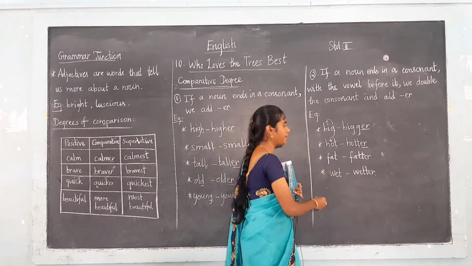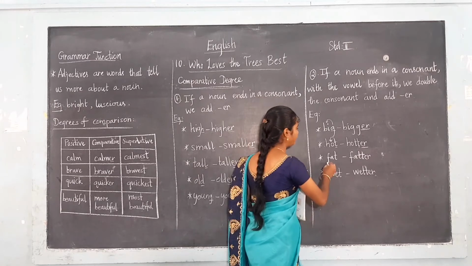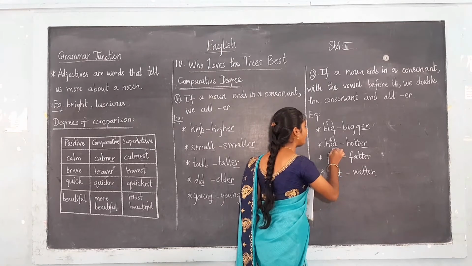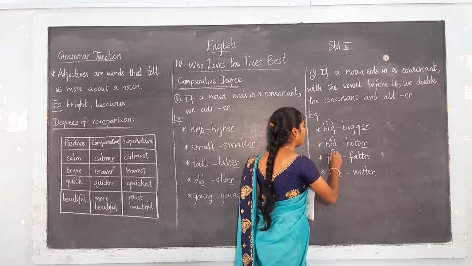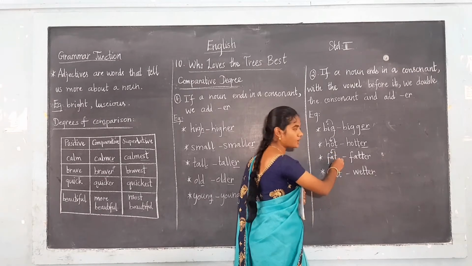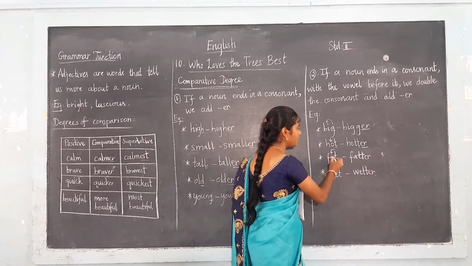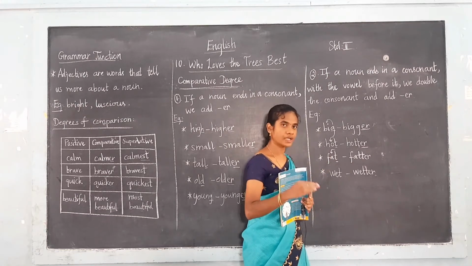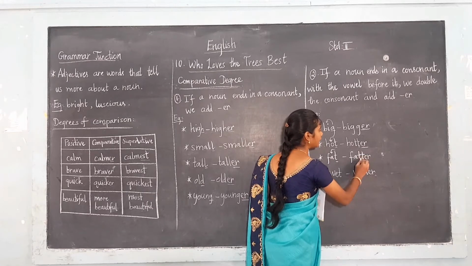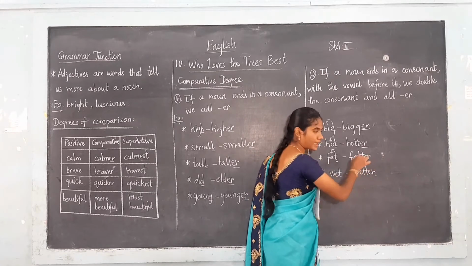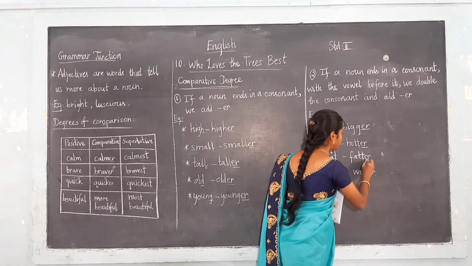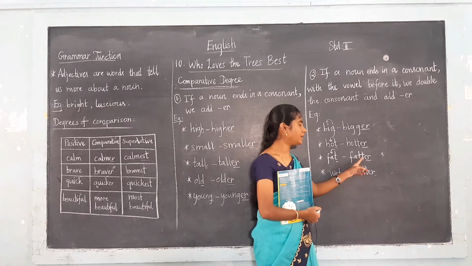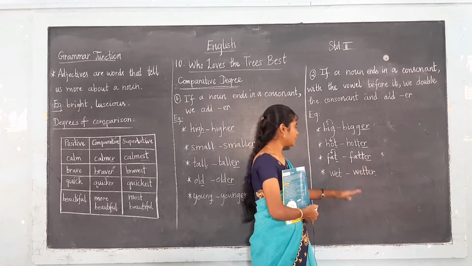See the next example, fat. What is the spelling for fat? F-A-T. See, the word ends with a consonant, and here we have a vowel before it. The word ends with the consonant, and there is a vowel before T. So what do we have to do? We have to write the consonant letter again. What is the consonant letter here? T is the consonant letter. We have to write the T again. After that we have to add ER. Fatter. What is the spelling for fatter? F-A-T-T-E-R. Fatter.